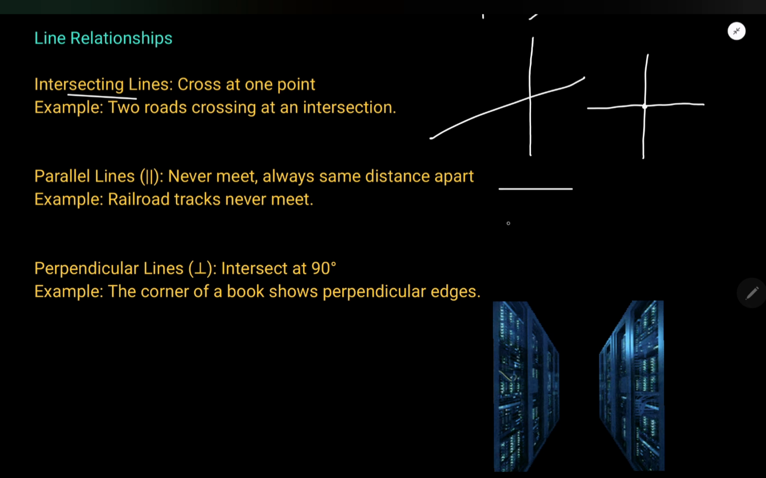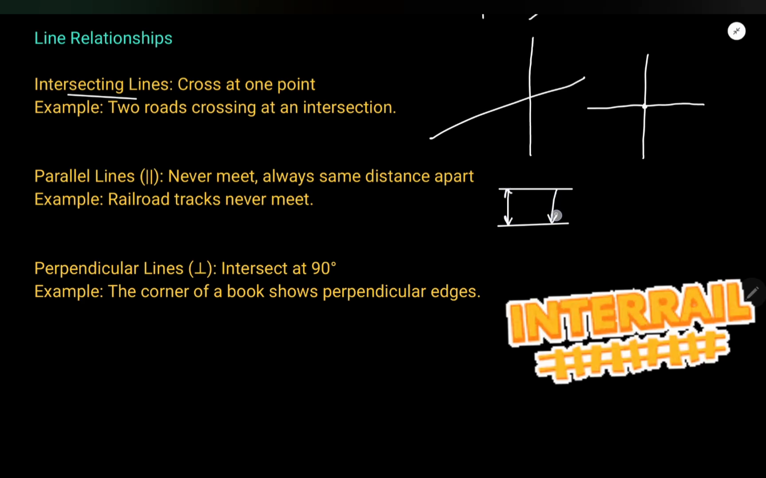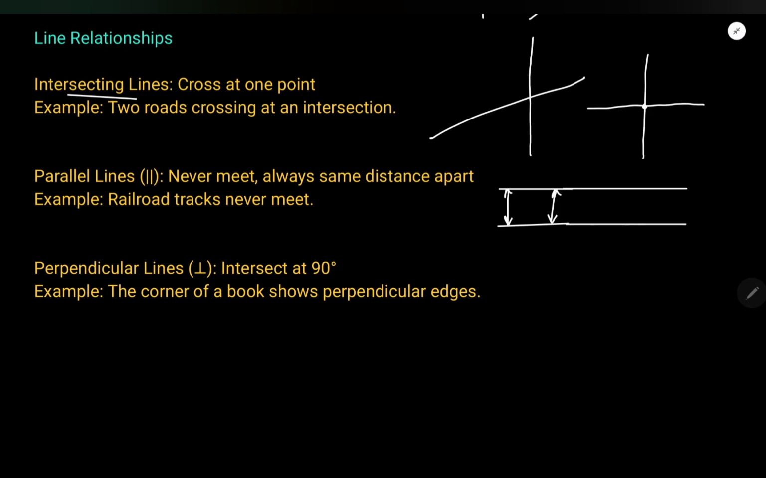Suppose I draw like this horizontally. The parallel lines are the lines which are always at the same distance from each other and never meet. No matter how much you extend them, they will keep extending like this in both directions, but they will never meet. These are known as parallel lines, right? So one, we have learned about intersecting lines, another is parallel lines.